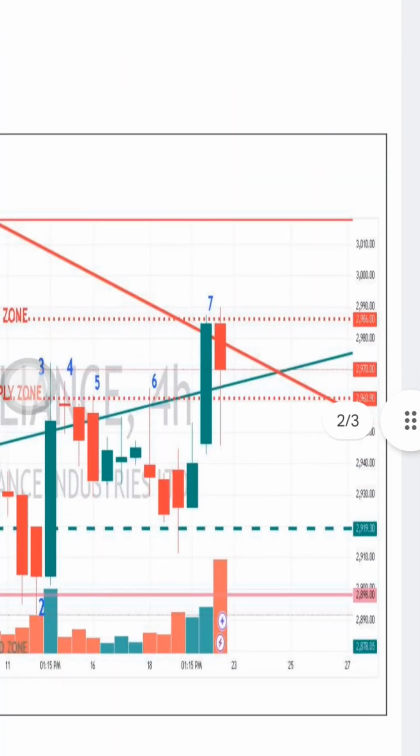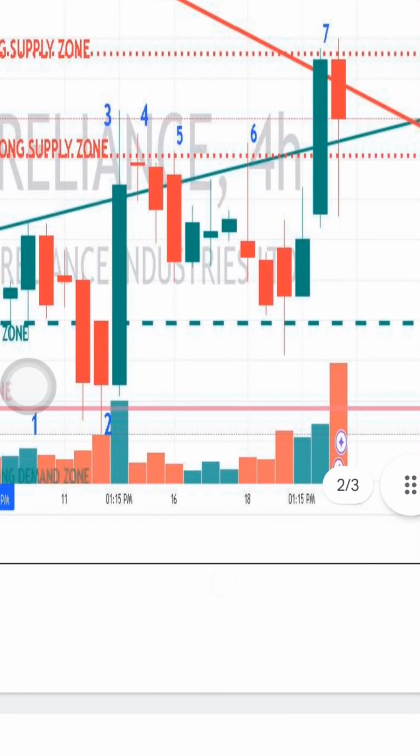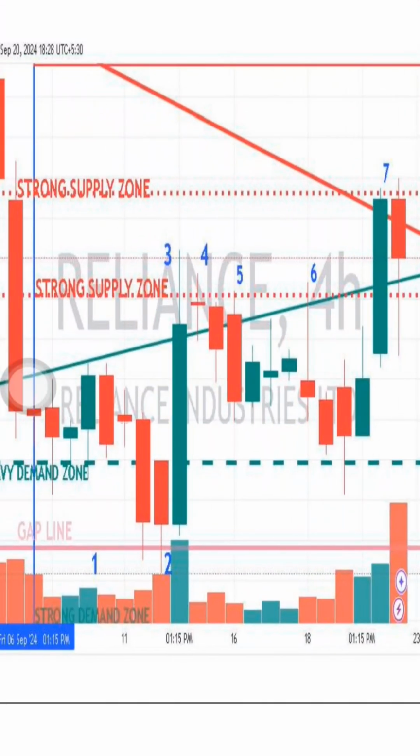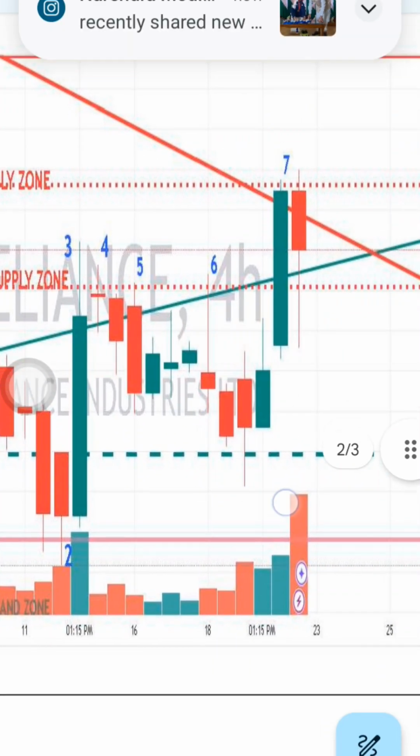And even Bank Nifty, if you see, Reliance also, you can just go through the same gap line. After filling the gap line, it went exactly to my supply zone, it took resistance. Again, it gave a breakout. Again, at the strong supply zone, it took resistance.